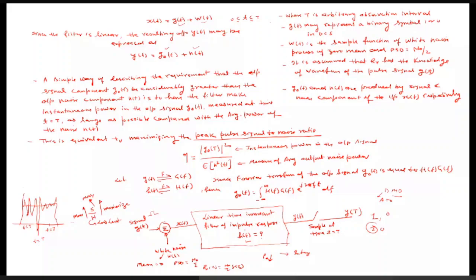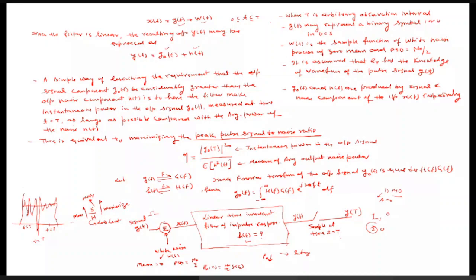So if this phenomenon happens, because g0 is greater than n0, the n0(t) added to g0(t) cannot change the amplitude of g(t) to the negative side. So g0(t) is greater than n0(t), and in that case we can detect the signal once we take a sample at t equals T.